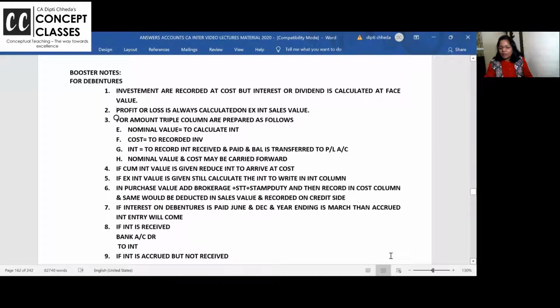So let us begin. These are the booster notes we have dictated in the class, and I make the students write. I'm sharing it with all of you, and these are very helpful if you write it in your own language now, so that before the exam you can revise all the 18, 20, 30 problems which you have solved from your coaching material or from your ICAI material. But this is the gist, and do add on 11th and 12th point if you feel you want to remember it one day before the exam.